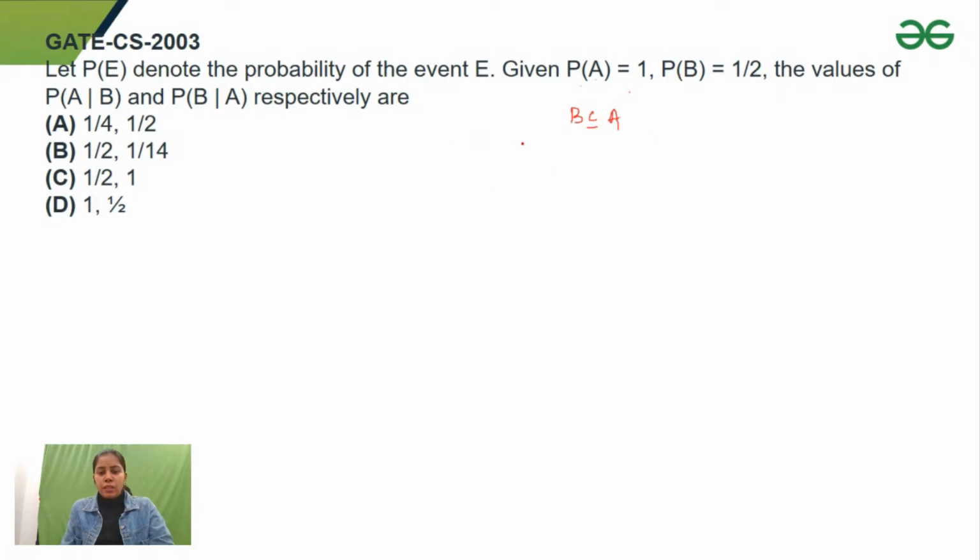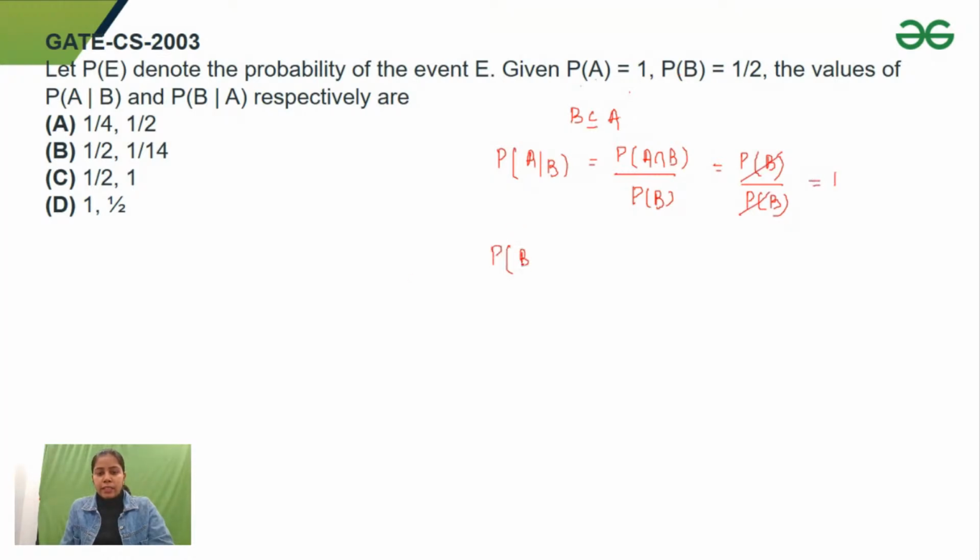So B should be a subset of A. If I want to find out probability A given B, it would become probability A intersection B upon probability of B. What is A intersection B? Probability of B upon probability of B, because B is a subset of A. These two get cancelled, we'll get 1.